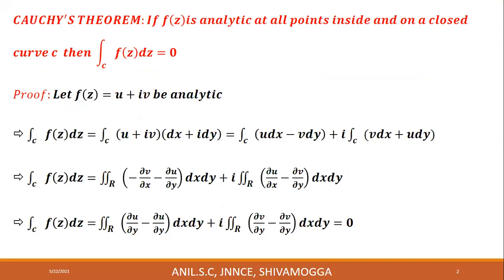In the previous class, we proved Cauchy's theorem. If f of z is analytic at all points inside and on a closed curve C, then the integral over C of f of z dz is 0. That is, f of z is analytic, meaning differentiable, on the boundary of this curve, and at every point inside C. Then the integral over C of f of z dz is equal to 0.